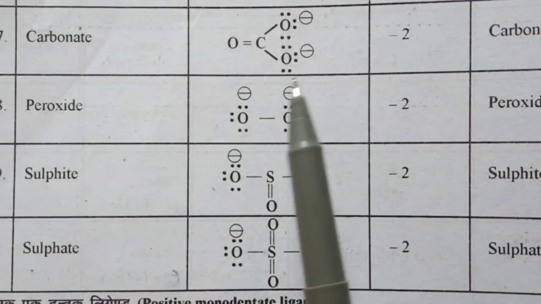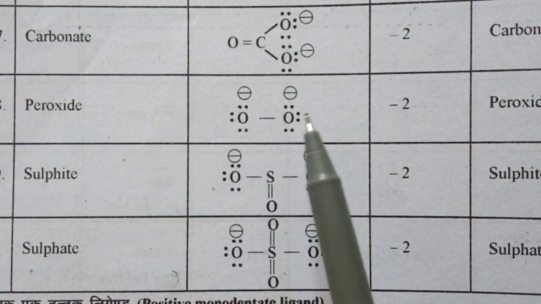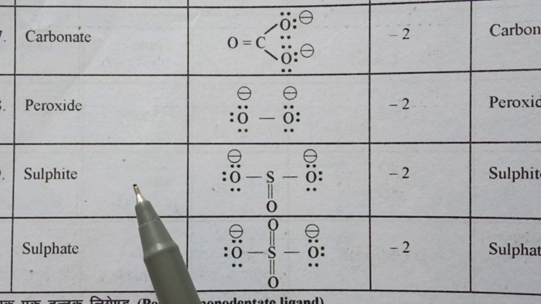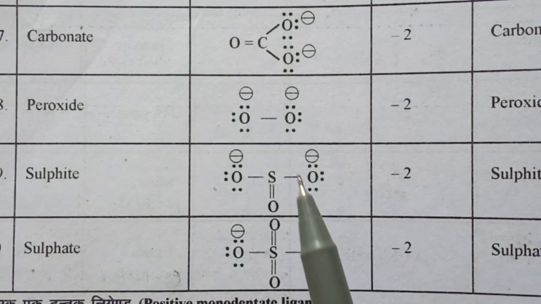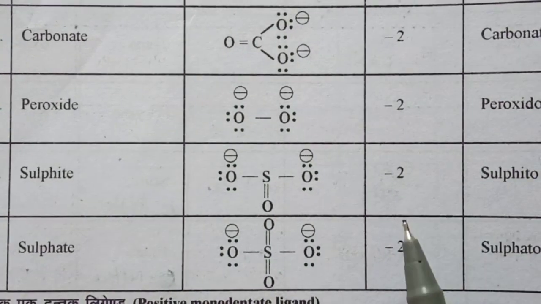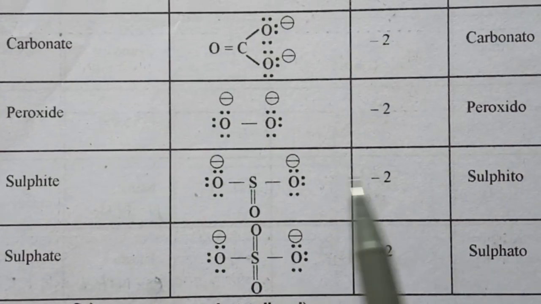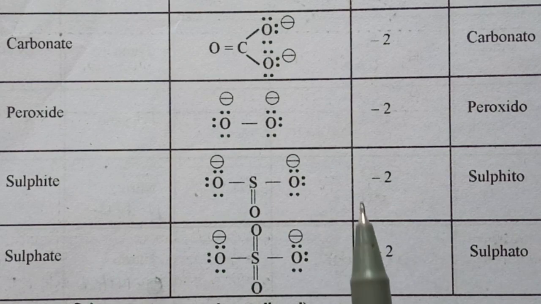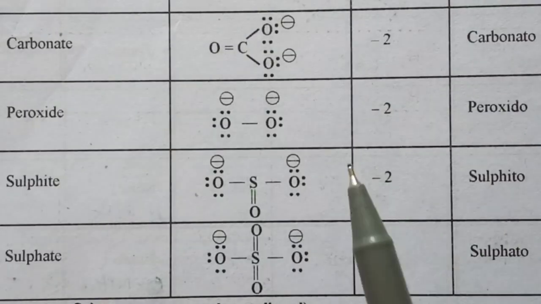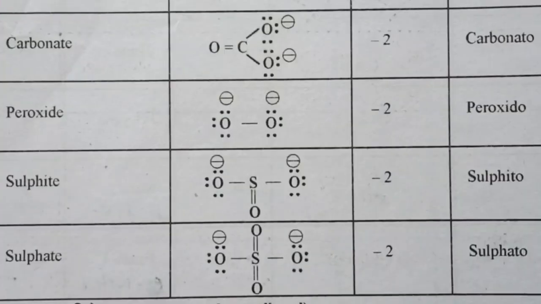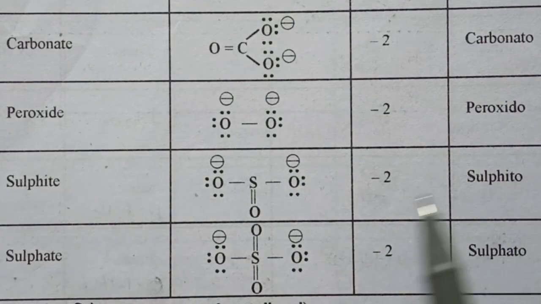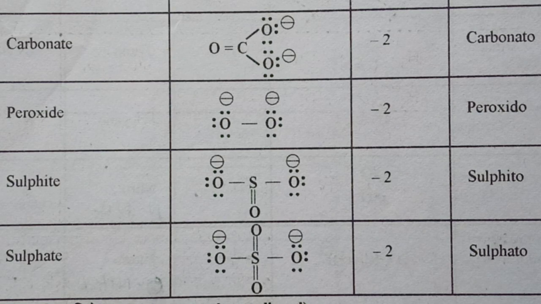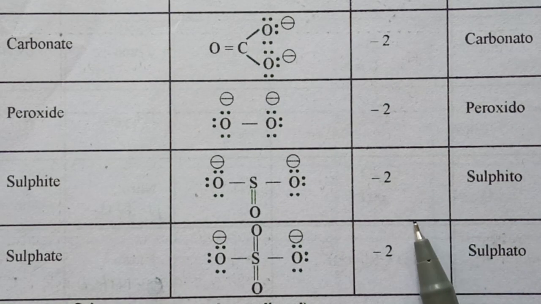Next, carbonate means CO3 -2, peroxide means O2 -2, sulfite means SO3 -2, and sulfate means SO4 -2. In all four ligands, the charge is -2 and the donor atom is oxygen. Two oxygens are donor atoms in each ligand, and they are named with O: carbonato, peroxido, sulfito, and sulfato. These are some negatively charged monodentate ligands.